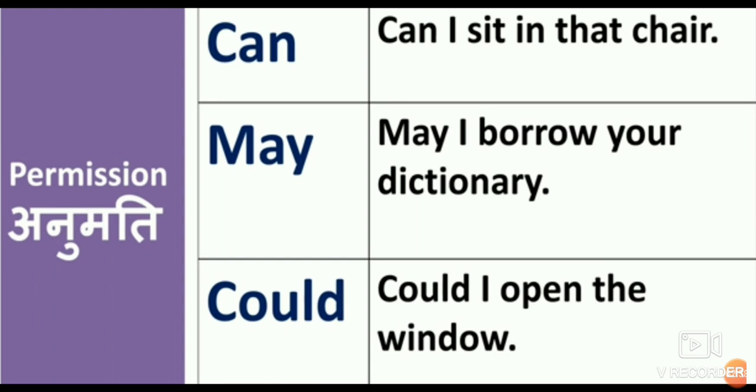Now for permission, we are using can, may and could. We all know that may, can and could are used to suggest permission. Can is informal and may is polite. Can is used for informal, isn't it? And here may is polite and could is more polite. When you want to take permission, then could is more polite.